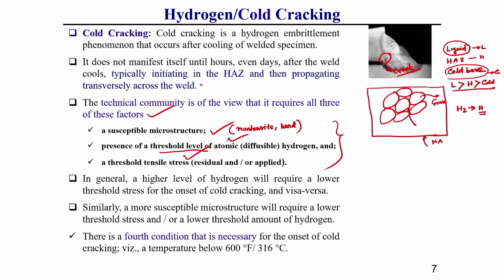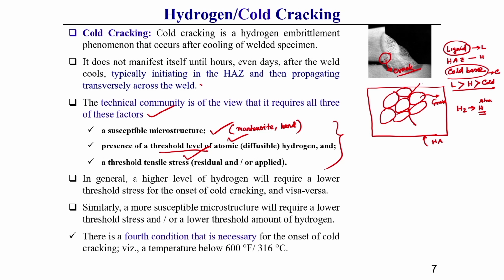So, what happens when the fusion zone or weld zone starts cooling, at that time this hydrogen atom tries to move in the atmospheric direction as well as the heat affected zone direction.